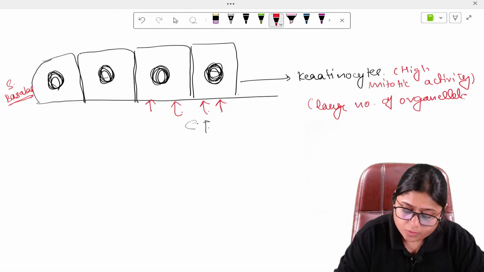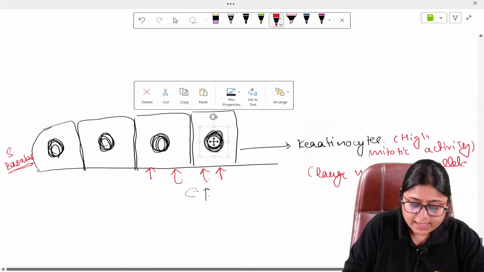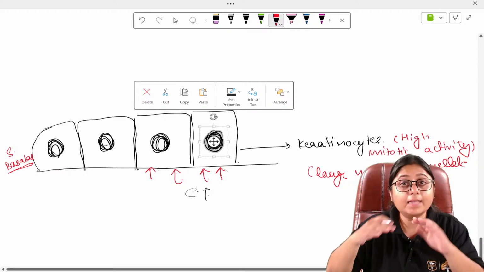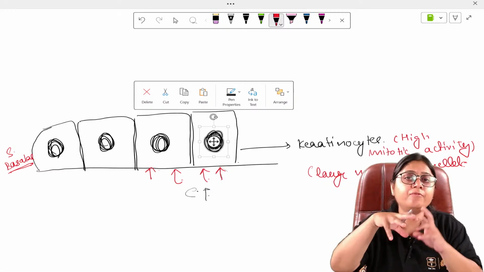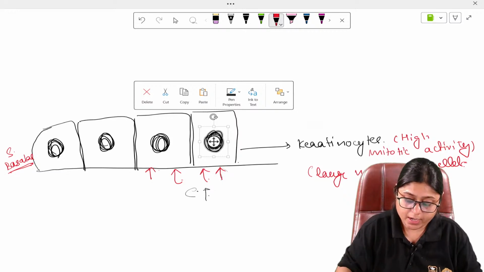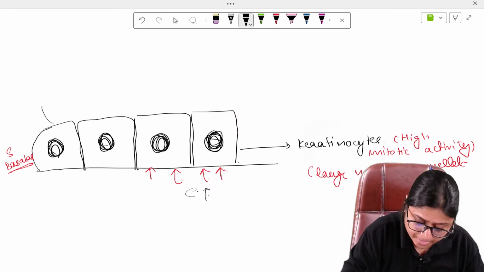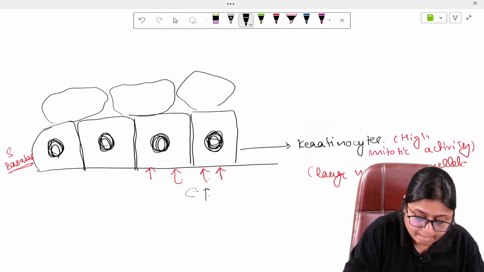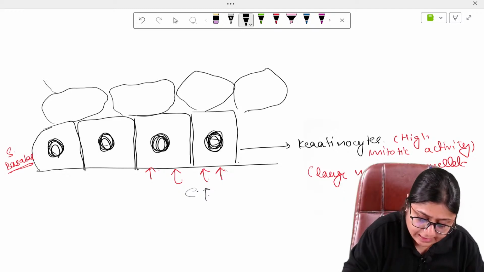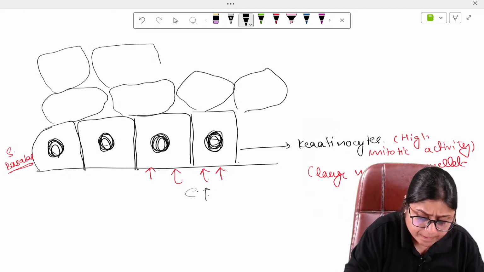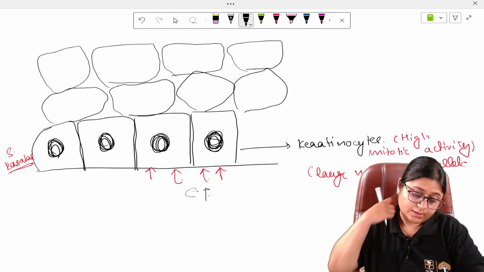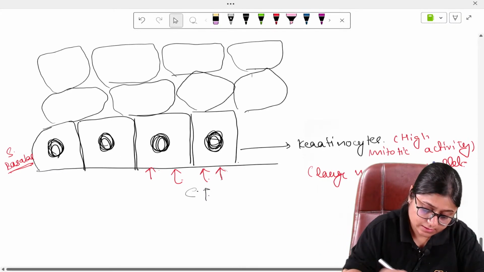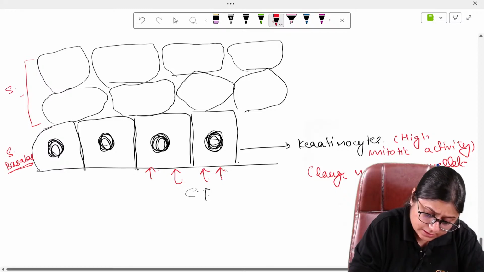Cellular organelles. Now, after this, some cells will remain. Some keratinocytes will remain in the basal layer. Other keratinocytes will go up and form the second layer, which is stratum spinosum. So these cells will come and they will form the second layer, which is the stratum spinosum, like this. Okay, so this second layer is called stratum spinosum.